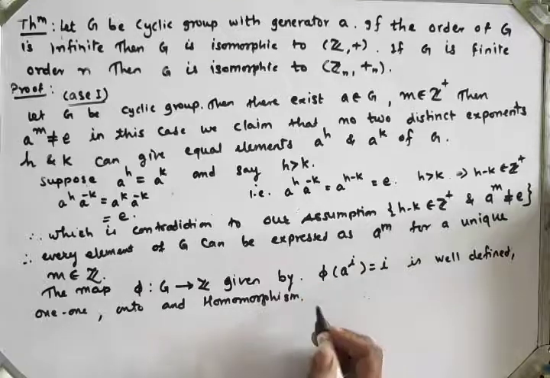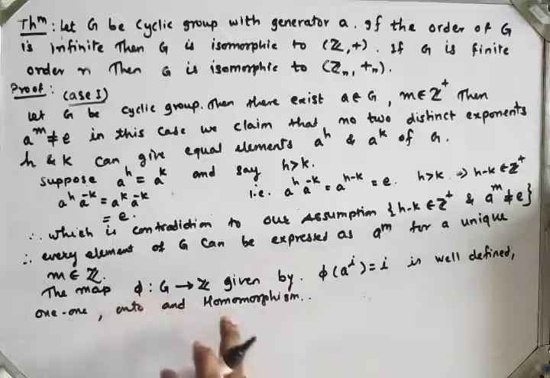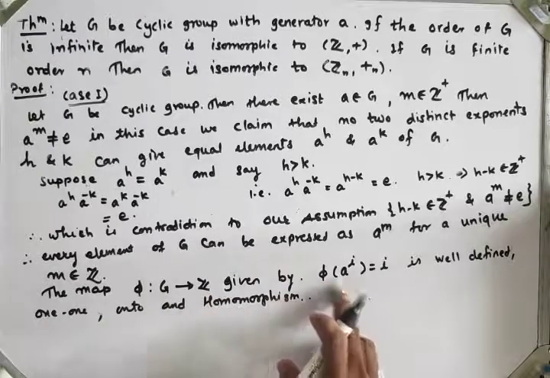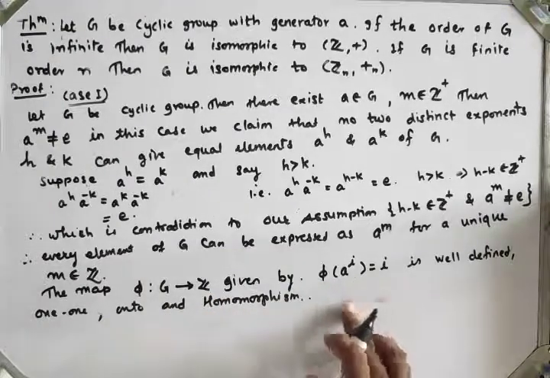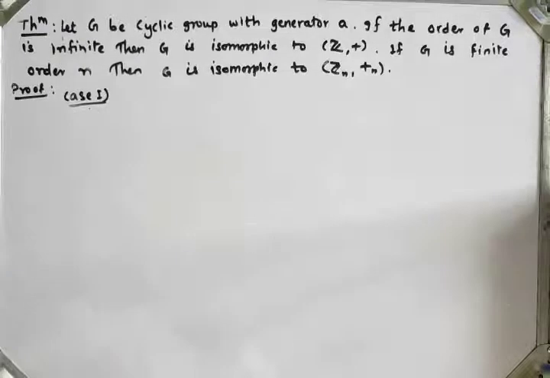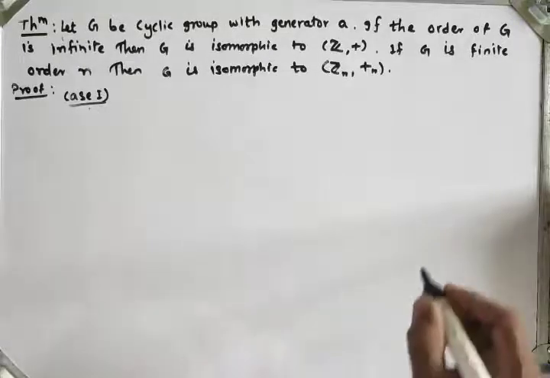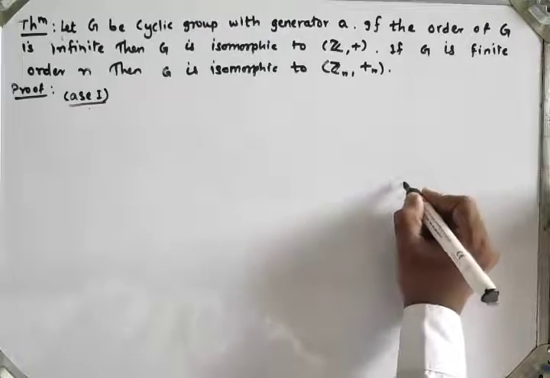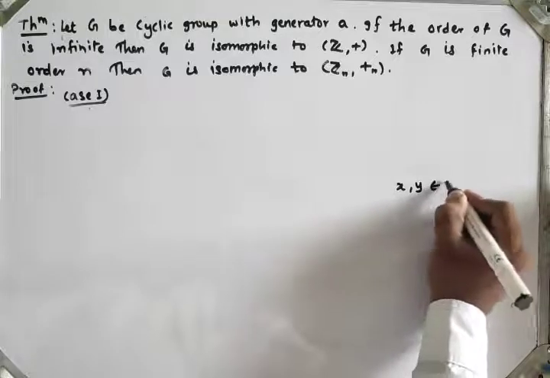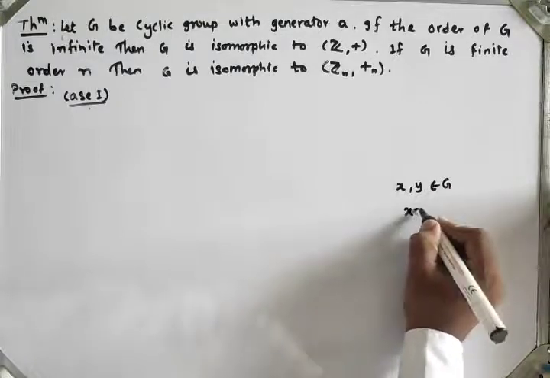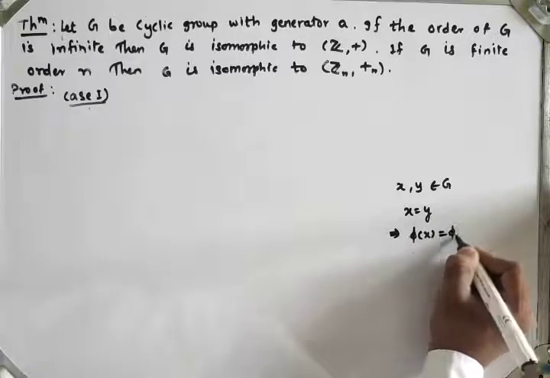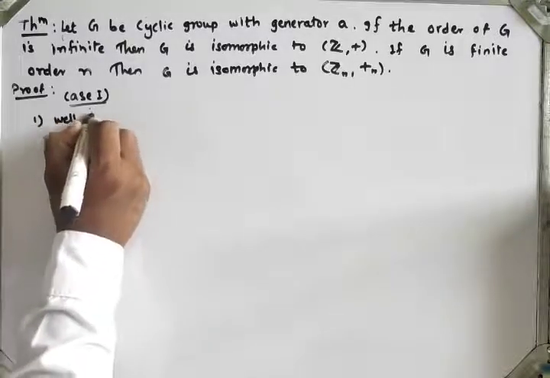That is, we will show phi from G to the set of integers, given by phi of a raised to i is equal to i, is well defined, 1-1, onto and a homomorphism. What is the definition of a well defined function? If I take two values x and y from the domain, and x is equal to y, then phi of x is equal to phi of y.